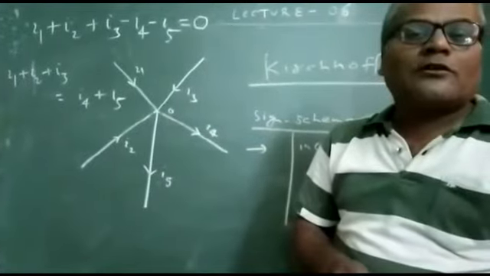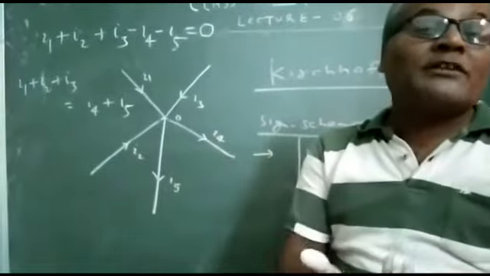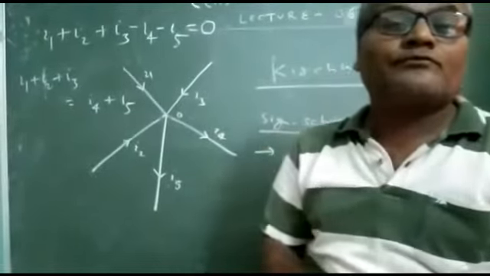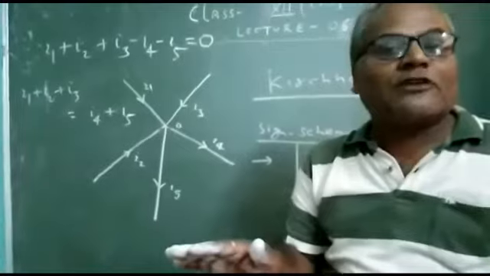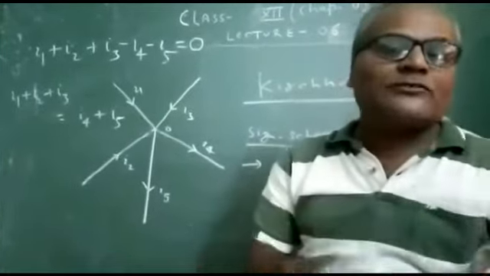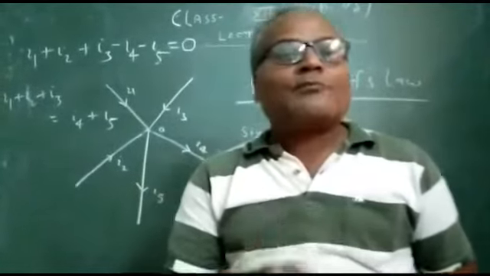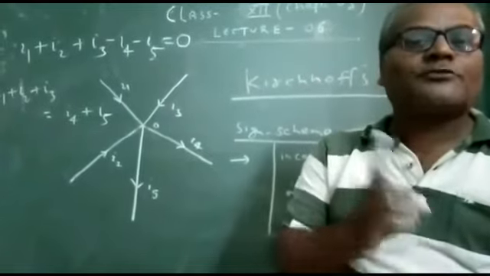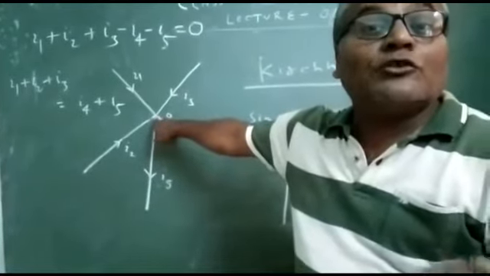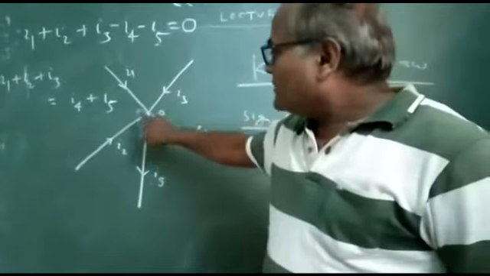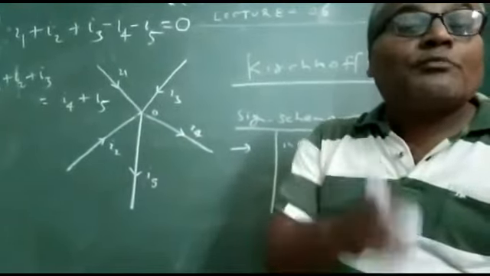For example, if you have the question of how Kirchhoff's point rule follows the principle of conservation of charge, my answer is that there is no accumulation of charge at a particular point or junction, and so this rule is based on the principle of conservation of charge. My dear students, remember it: Kirchhoff's first rule is based on the principle of conservation of charge, because at a particular point or junction there is no accumulation of charge, and hence Kirchhoff's point rule follows the principle of conservation of charge.